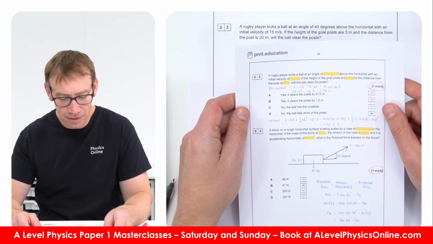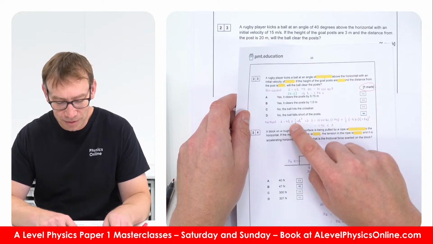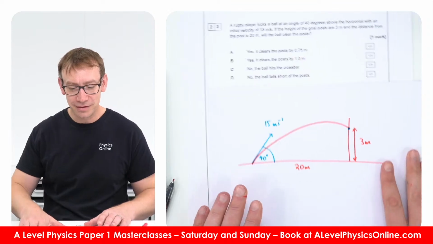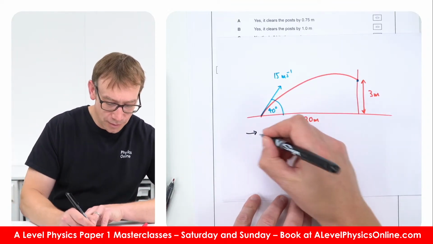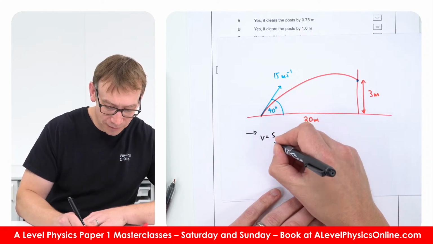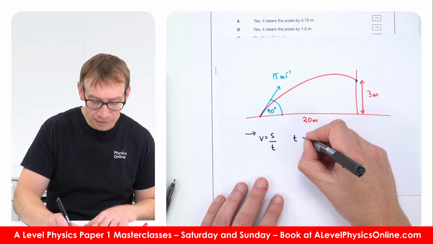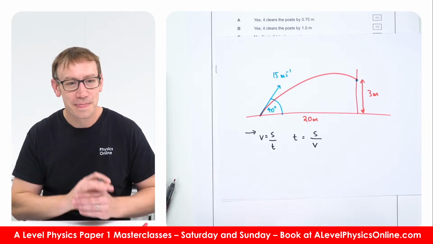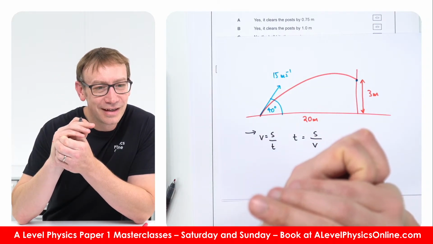So they've got horizontally, we've got a time of flight, and then I guess we can use that in the vertical direction. Yeah, so okay, let's think about this. If we go horizontally, we know that the speed it travels at is equal to s over t. Okay, so the time is going to be equal to the horizontal displacement divided by the horizontal velocity.